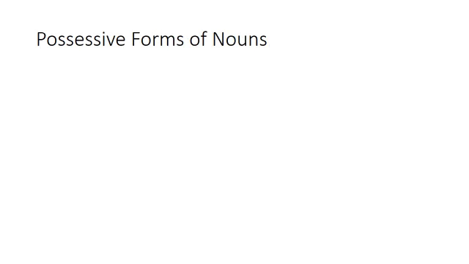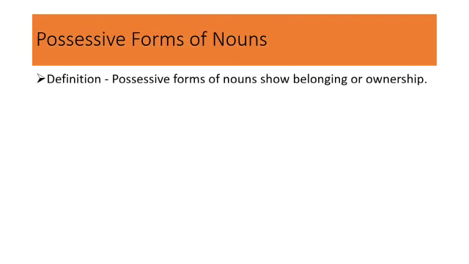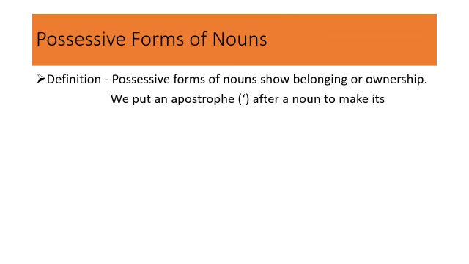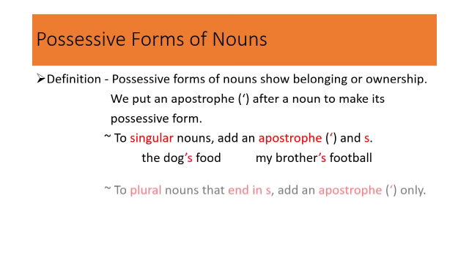Possessive forms of nouns. Possessive forms of nouns show belonging or ownership. We put an apostrophe after a noun to make its possessive form. Possessive form means showing belongingness or ownership. There are different ways we put an apostrophe. The first one is to all the singular nouns we will put an apostrophe and the letter S after the word. Example: the dog's food, my brother's football.